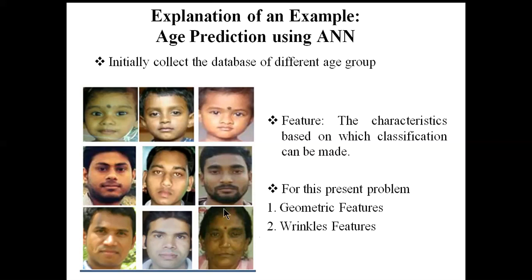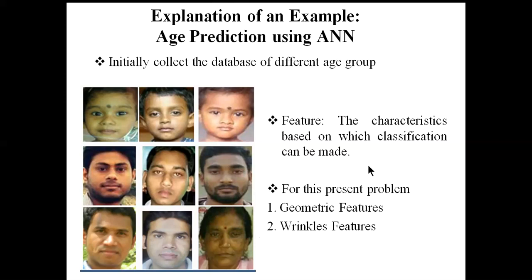Now, we human beings can see a human face and approximately tell the corresponding age group. So how do we human beings identify it? There are basically two types of characteristics based on which we can predict or classify.